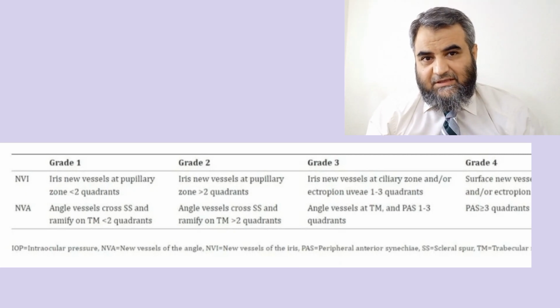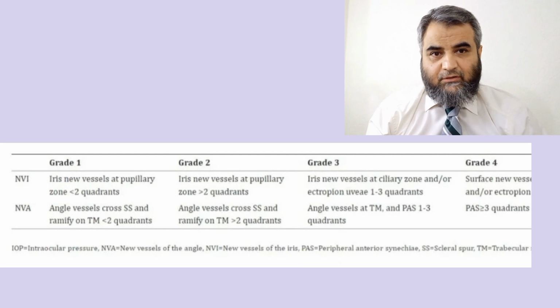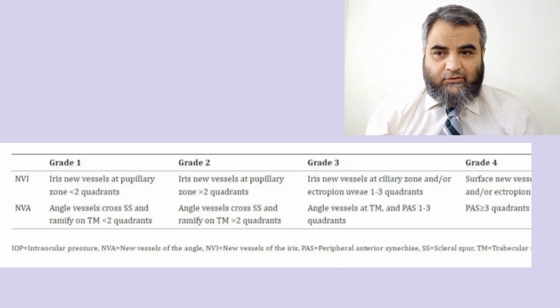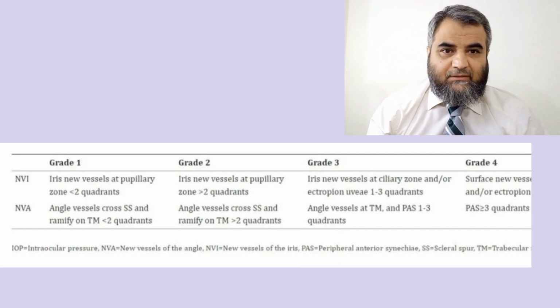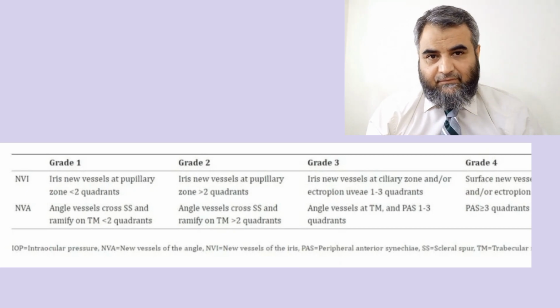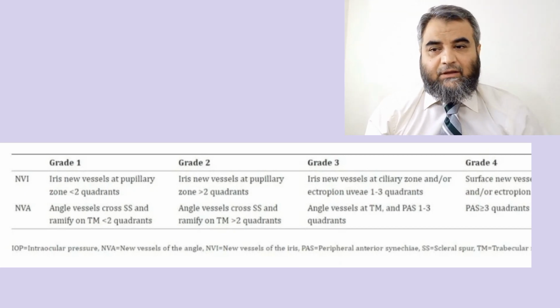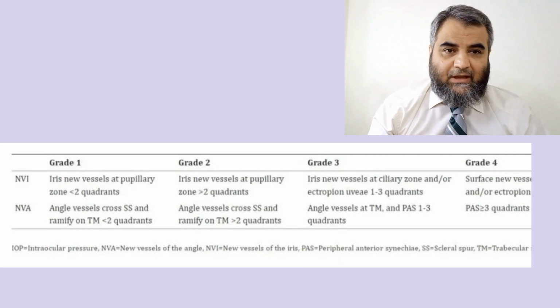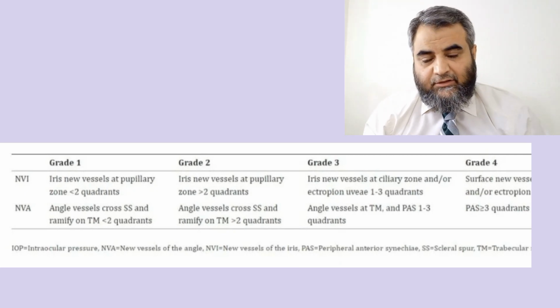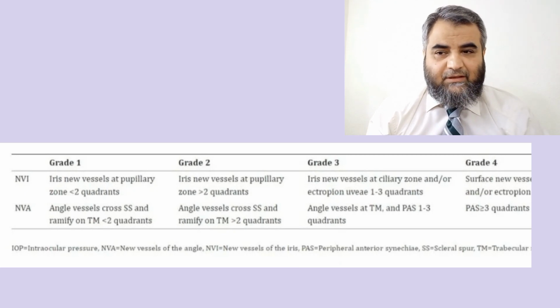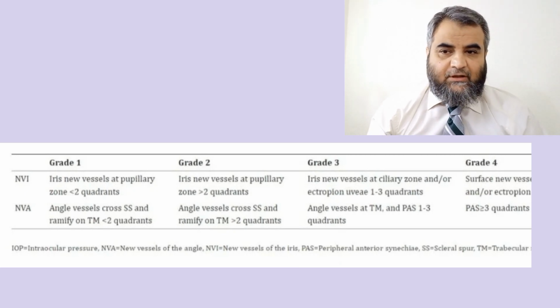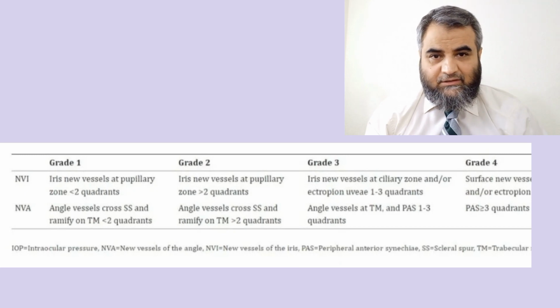Then in grades 2 and 3 he further explains that new vessels may occupy more than 2 quadrants of the iris, while in grade 3, if we talk about the NVI, they are covering the ciliary zone and or ectropion uvea with 1 to 3 quadrants. So this intensity keeps on growing in this Wies and Gold classification.